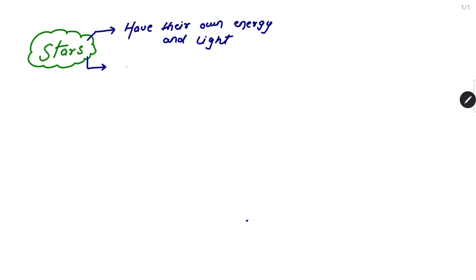You may say that these stars are celestial bodies. And I think you know the meaning of celestial bodies: the bodies or objects that are present in space. The universe is not the correct word, but space is the good one. So the bodies that are present in space are known as celestial bodies. Now if we talk more about stars, we can write that a star is a member of a galaxy.